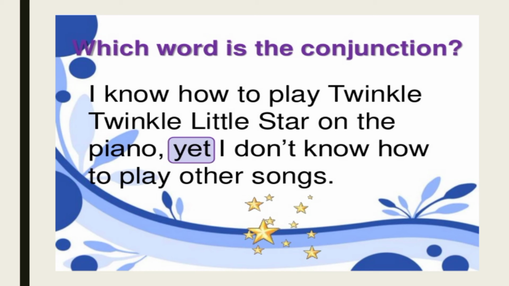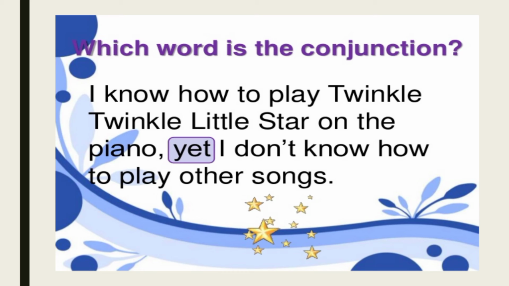I know how to play Twinkle Twinkle Little Star on the piano, yet I don't know how to play other songs. Because here he knows only one rhyme to play on the piano, but he doesn't know how to play other songs. So we are using yet here.